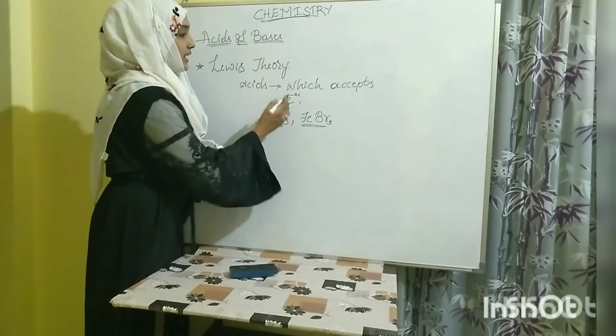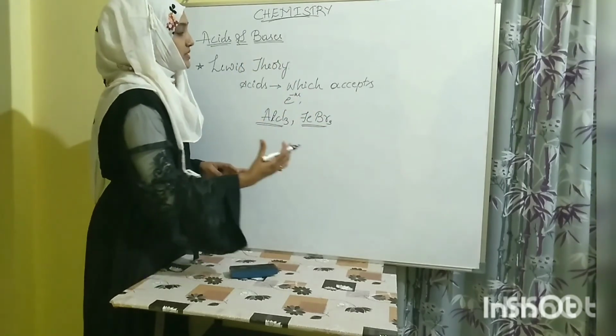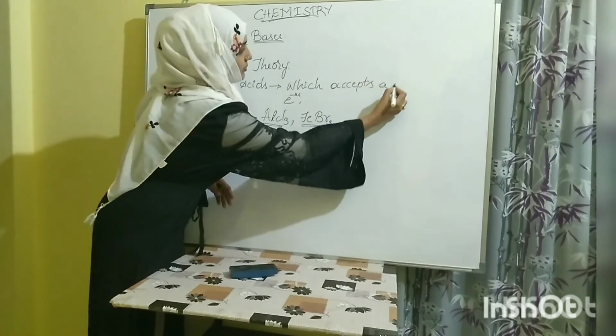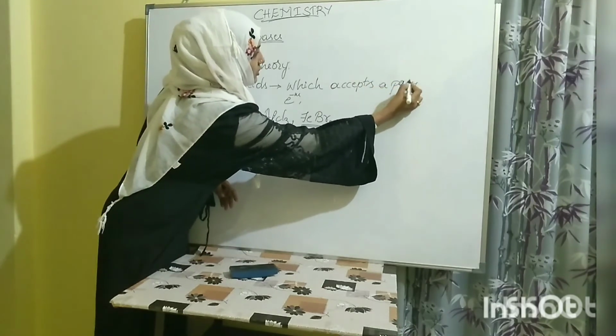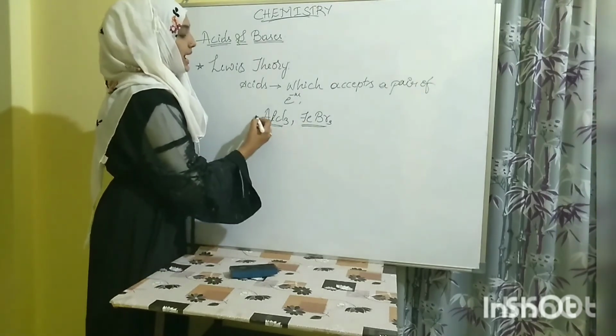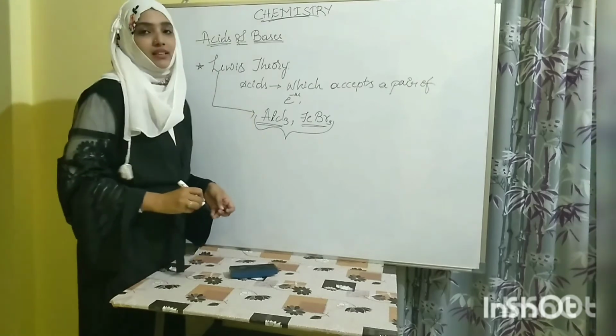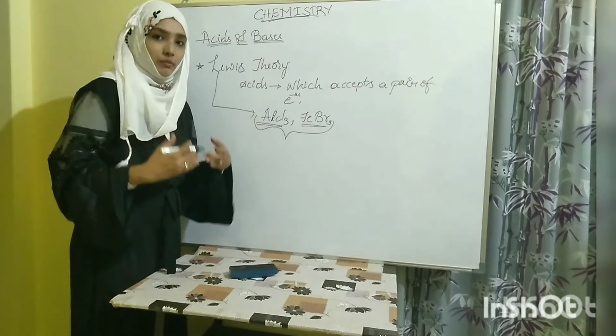So they can accept electrons from some substance, they accept a pair of electrons, not a single electron, a pair of electrons. These substances are acids according to Lewis, so they are called Lewis acids. They accept a pair of electrons.